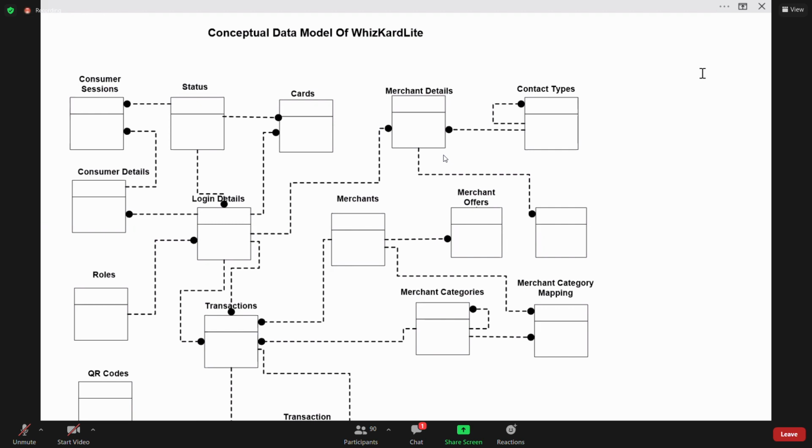Once this is designed, we will have a review team in projects in our company. That review team will verify whether this conceptual model is okay, and whether everything was correctly gathered according to the client requirement. Is anything missing? They will certify and say, okay, this is final, you can go with this. Once the conceptual model is reviewed, our team will prepare a physical model.